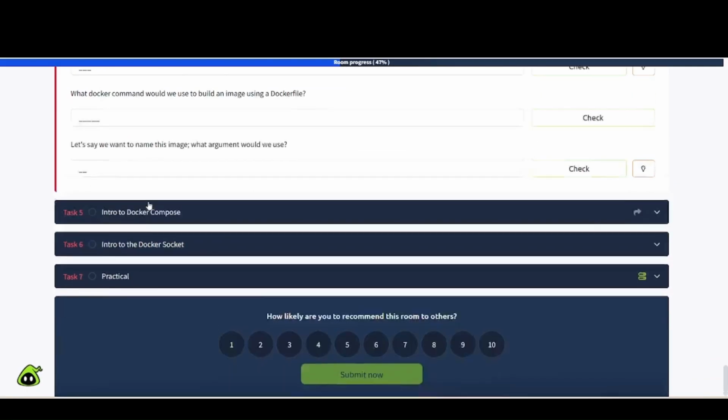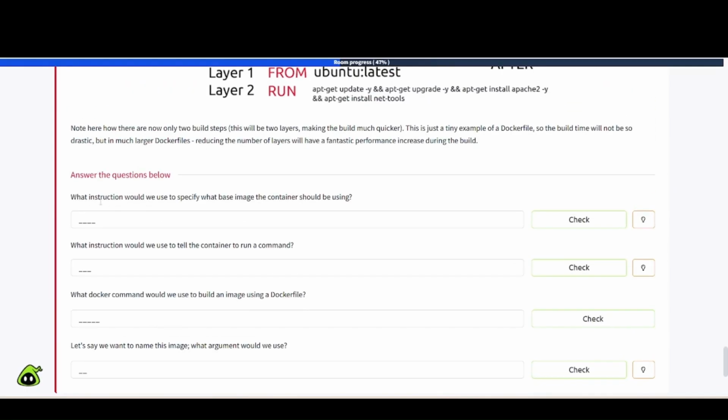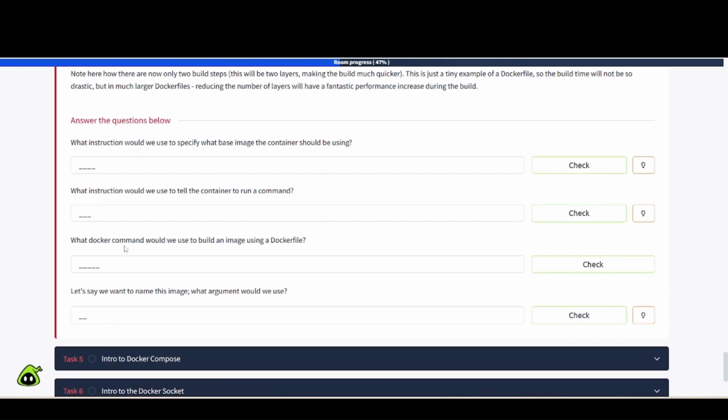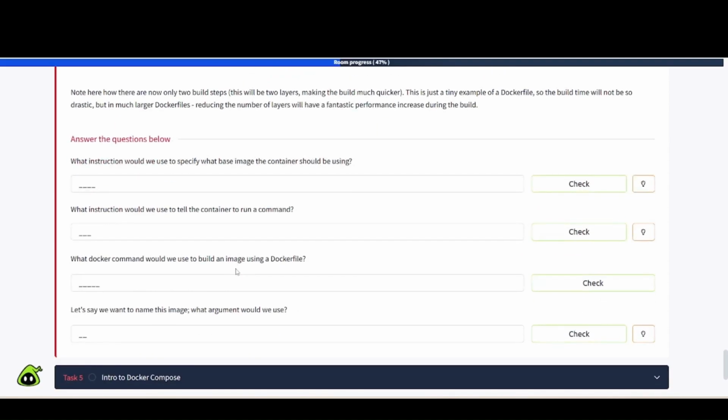So once again, we have some questions here that we need to take a look at. What instruction would we use to specify what base image the container should be using? Then we have, what instruction would we use to tell the container to run a command? What Docker command would we use to build an image using a Dockerfile? Let's say we want to name this image, what argument would we use? So let's go ahead and pause the video and try to answer these questions yourself. Then come back to the video and we will step through it together, and then we will proceed on.